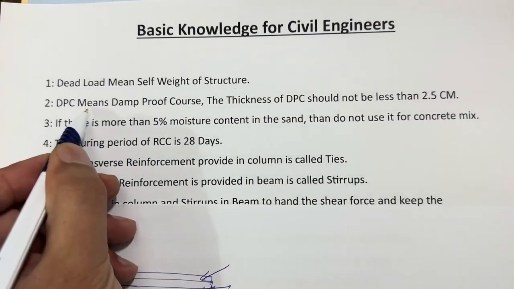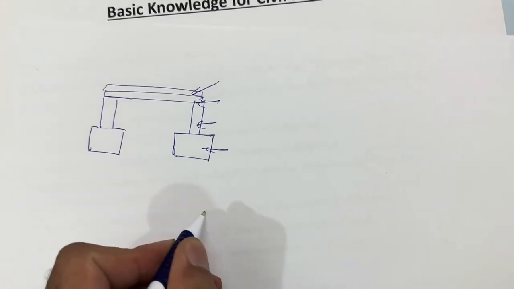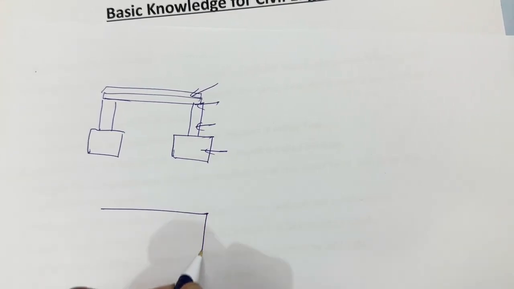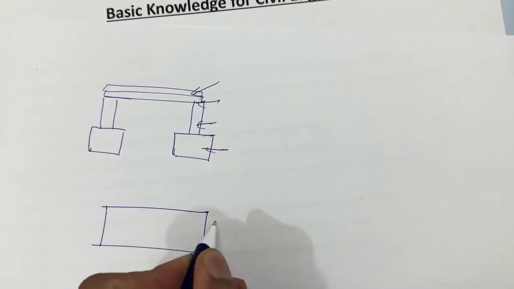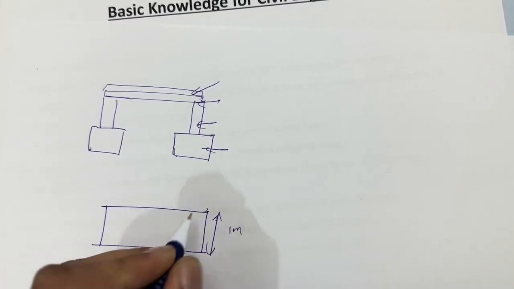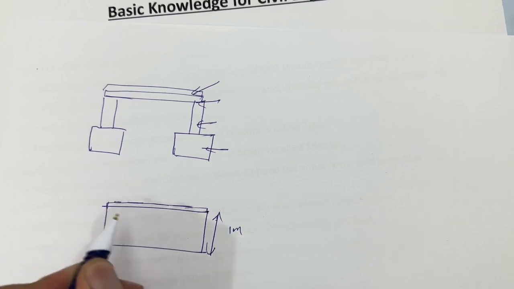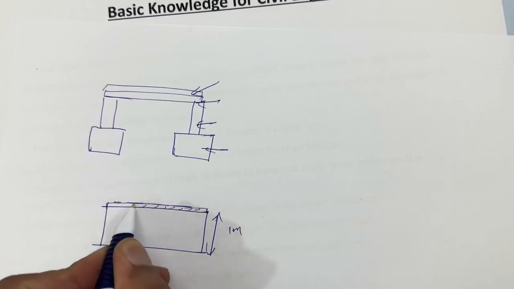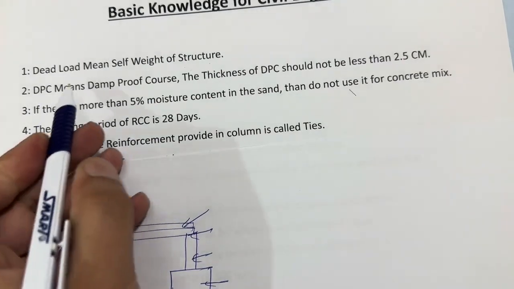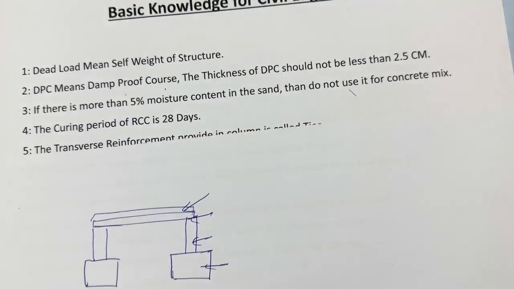Next guys, DPC. What is DPC? Guys, you can see on the top of the foundation, suppose this is the depth of the foundation, for example 1 meter. On the top of this we are providing DPC. This is DPC, meaning damp proof course, and the thickness of the DPC should not be less than 2.5 centimeter.